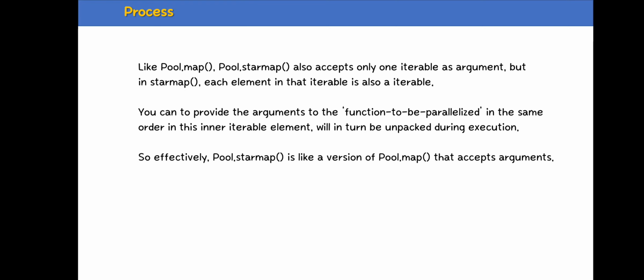You can provide the arguments to the function to be parallelized. That means the arguments which we used in pool dot apply, in the same order, in an inner iterable element will be unpacked during execution. So effectively, pool dot starmap is a version of pool dot map that accepts arguments within the iterable, which is itself an iterable.